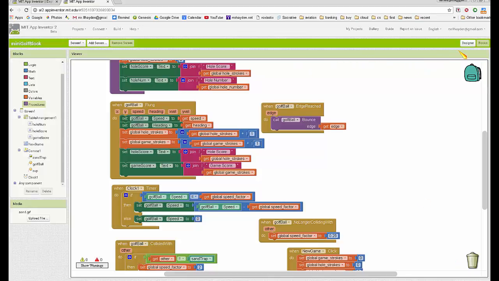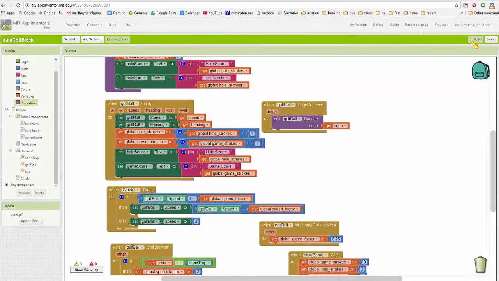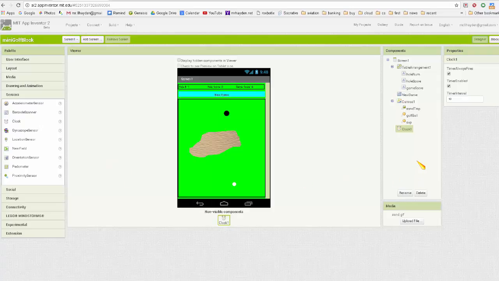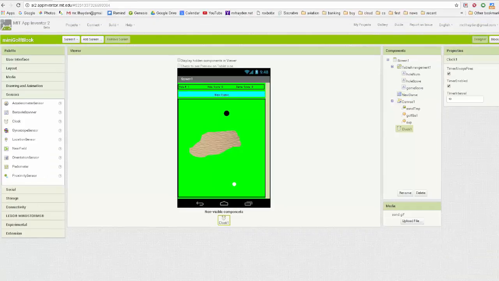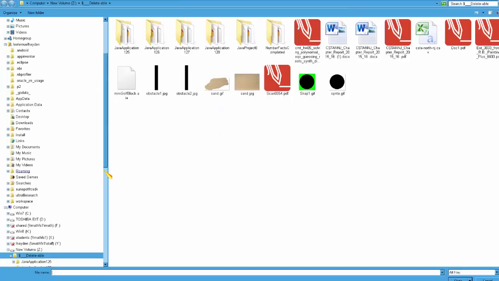All right, in the final screencast, I'm going to add sound effects. And I have two sound effects. I have a golf ball swing, and a golf ball hole in cup, or ball in cup, I should say. So I'm going to upload those two files.